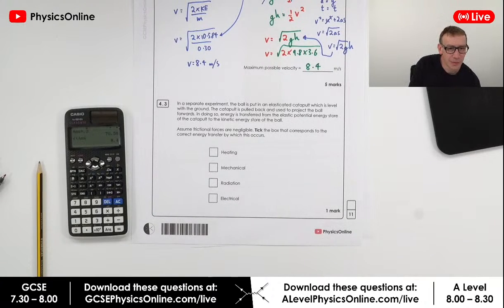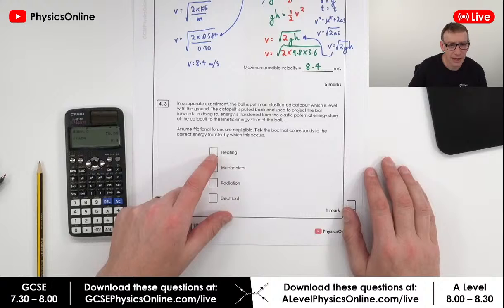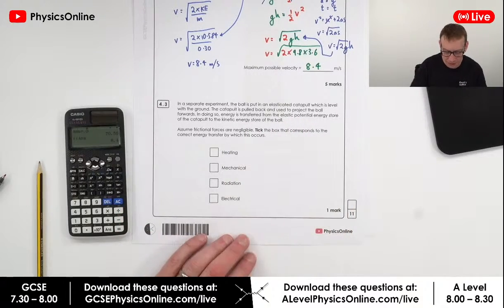So the ball is put in an elasticated catapult, which is level with the ground. The catapult is pulled back and used to project the ball forwards. And basically, the energy is transferred from the elastic potential energy store to the kinetic store.